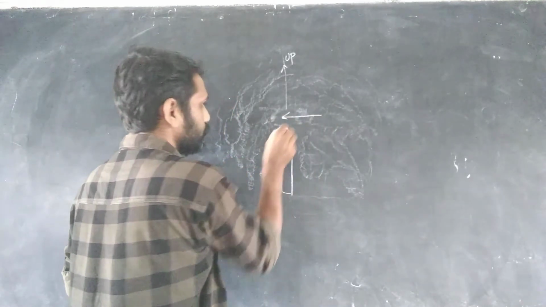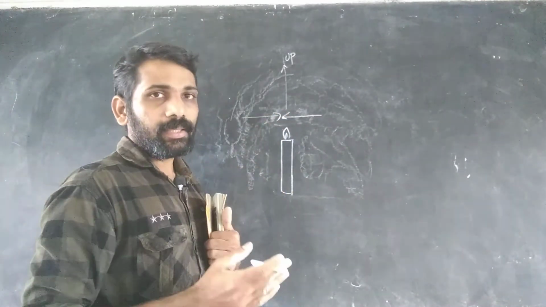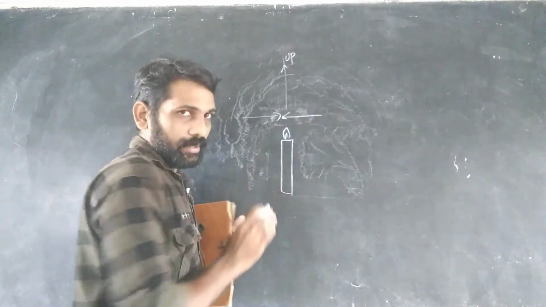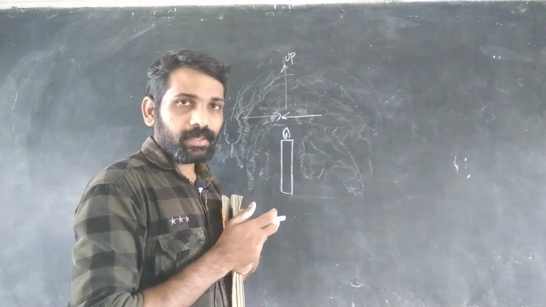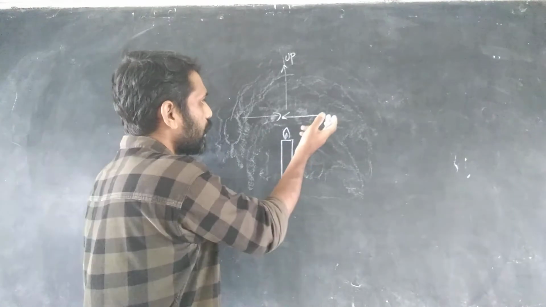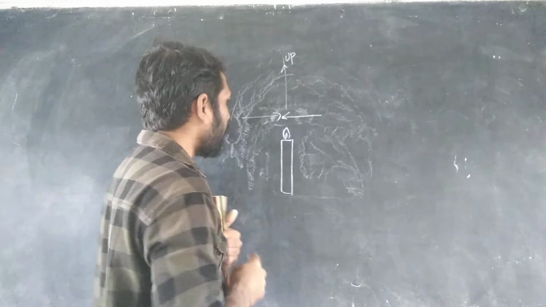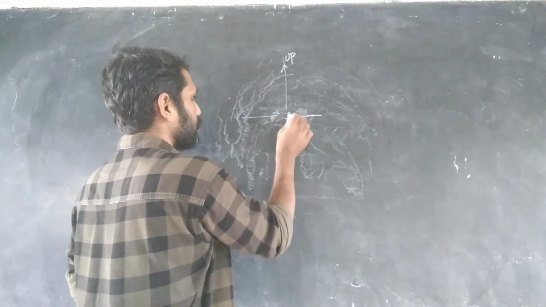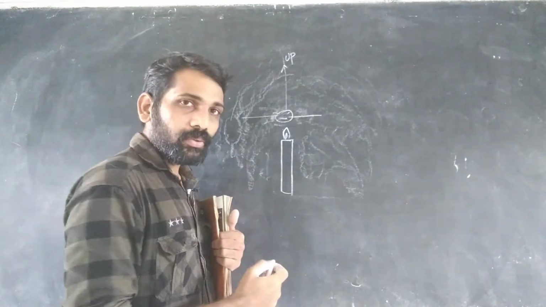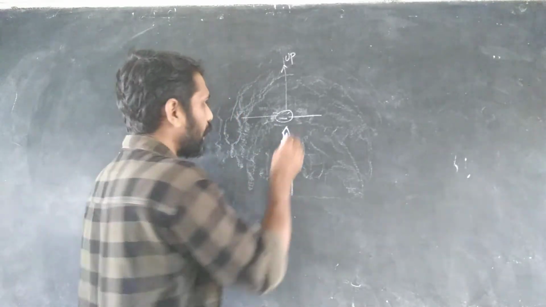On the sides of the candle there is air, and that air will come to this empty space, okay, and this air is also heated due to the presence of the flame, and this air also goes up,